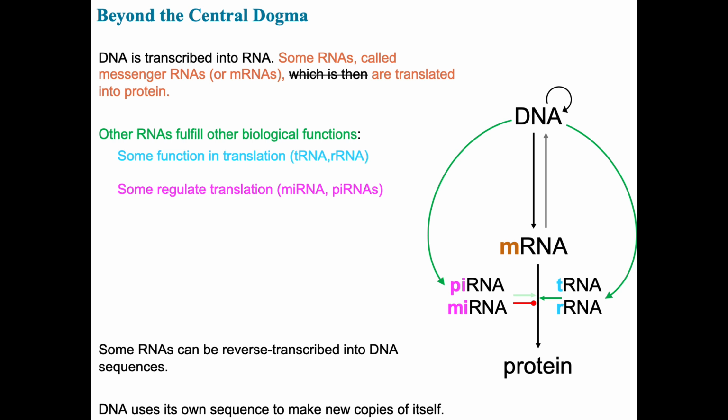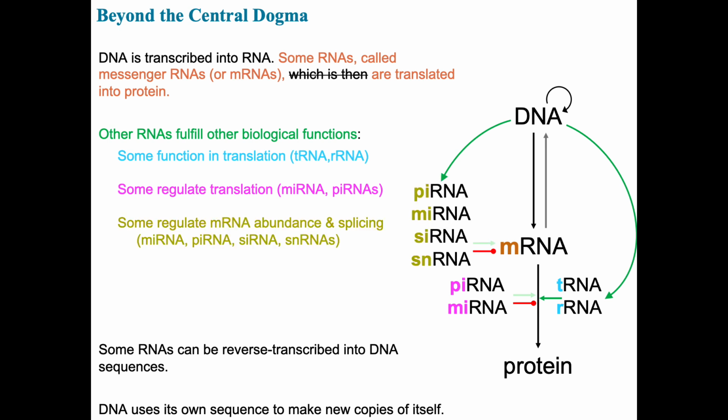Other types of non-coding RNAs include some that regulate the process of translation. For instance, microRNAs or miRNA and Piwi-interacting RNAs or piRNA, both of which interact with messenger RNAs and usually repress their translation or promote their degradation. Other non-coding RNAs can regulate the abundance or the proper processing of messenger RNAs within cells. These once again include microRNAs and Piwi RNAs, as well as short interfering RNAs and small nuclear RNAs, all of which contribute to mRNA processing, splicing, and regulation.